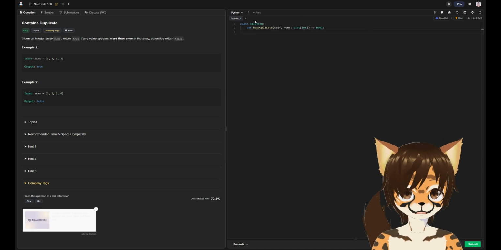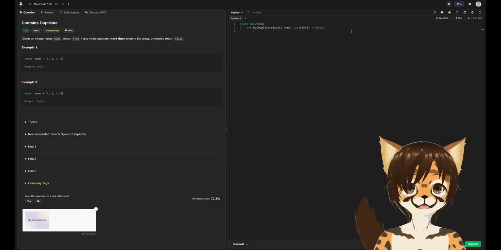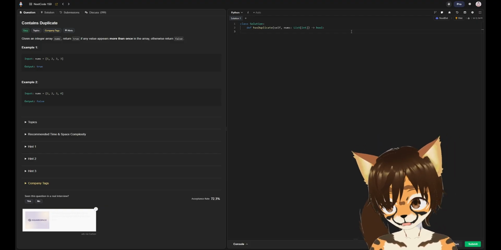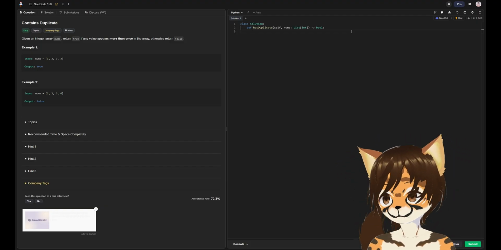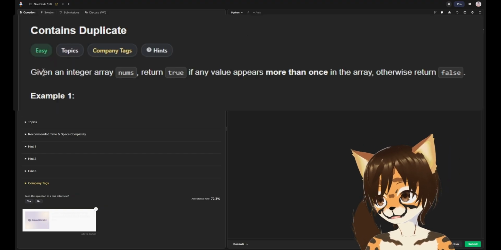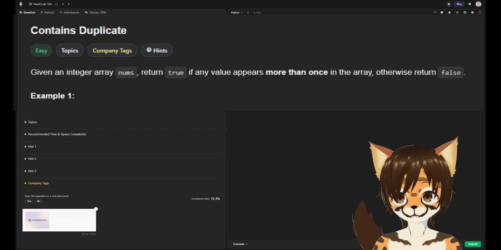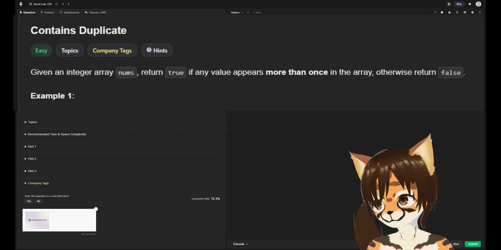This is going to be nasty for me because, like I said, I'm familiar with Java and JavaScript, but we're going to be learning Python as we're learning these NeetCode problems. So we're going to see how that turns out. Given an integer array nums, return true if any value appears more than once in the array, otherwise return false. And they give us these examples.